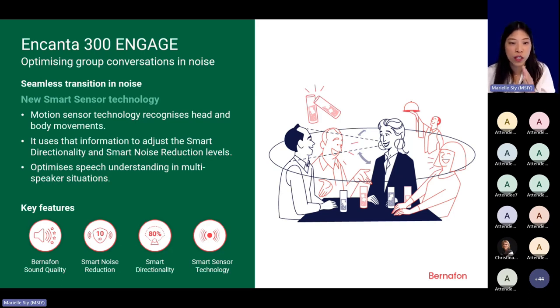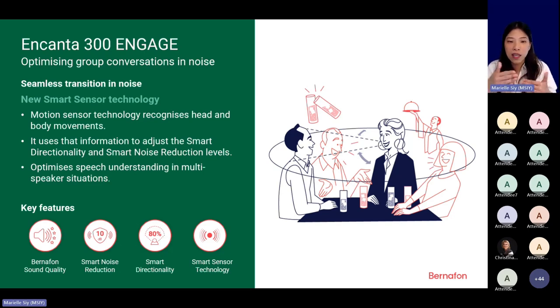When she moves her head left and right, so the people in red you see in the picture, when she now tries to talk to the other people and the sensors detect her head movement from left to right, it automatically reduces the level of smart directionality, and it also reduces the smart noise reduction to give a more omnidirectional 360-degree awareness of the whole environment.